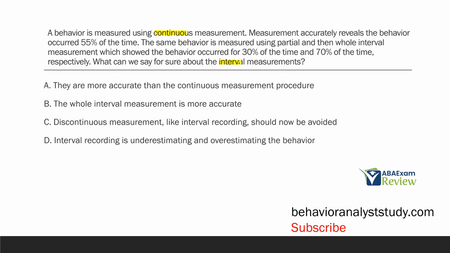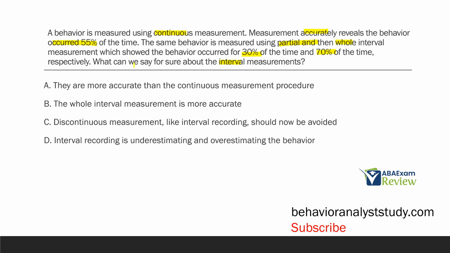What we know so far is the continuous measurement accurately showed the behavior occurred 55% of the time. So we know that's accurate. We know the behavior occurred 55%. When we use partial and whole interval, we got 30% and then 70%. So what can we say about those numbers? Well, those numbers are inaccurate because the accurate number is 55%. And so if we look at 30%, that's going to be less than our 55, and 70% is going to be more. So what can we say so far? What do we know about the interval measurements?